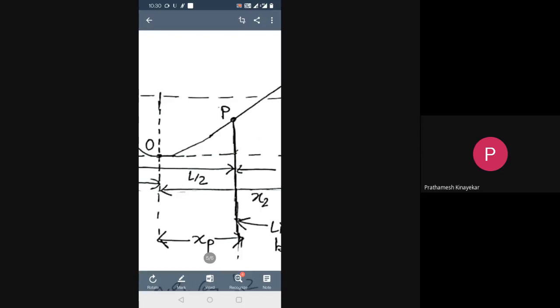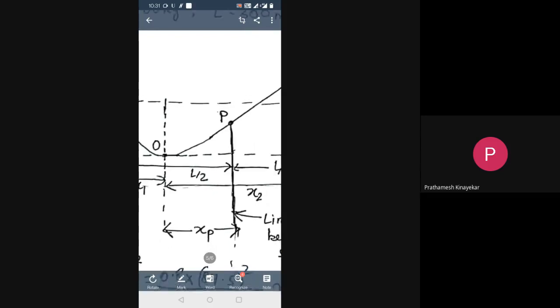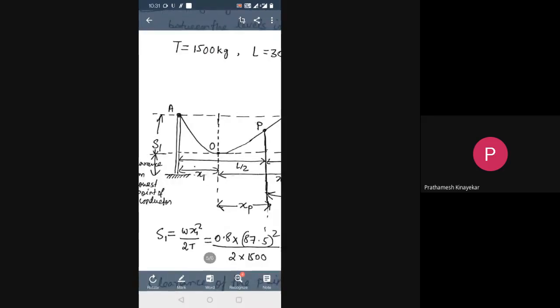So YP and XP, if we find out using the sag formula only, whatever the calculation of sag, from there only we get that: L by 2 minus x1 is XP, and YP equals wx square, means XP square divided by 2T. So XP and YP we get. Now YP is added with the clearance of the lowest point O from the ground or the riverbed. That clearance plus YP, if that is added, then that is the clearance of P.